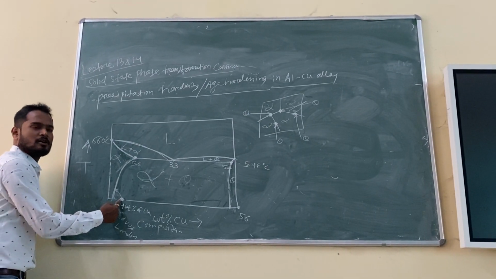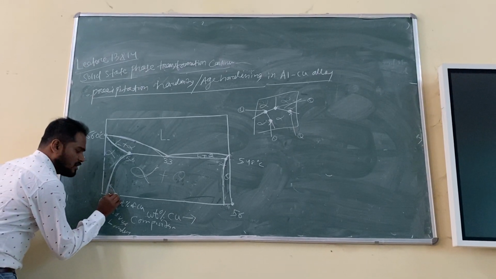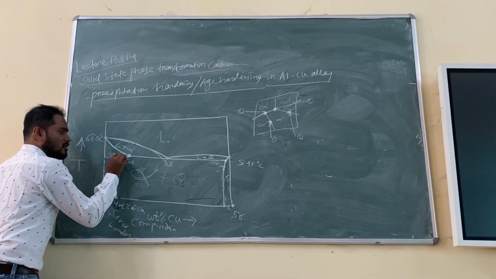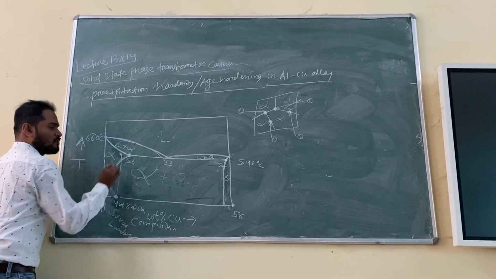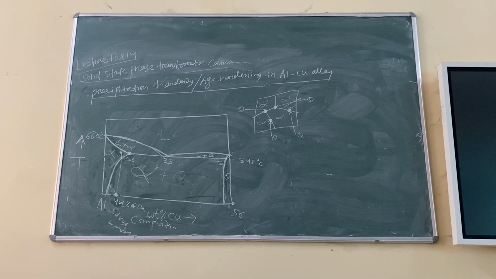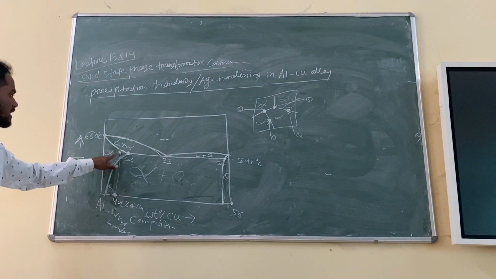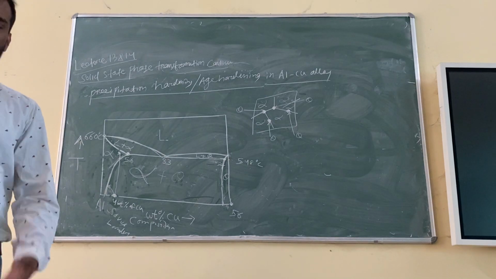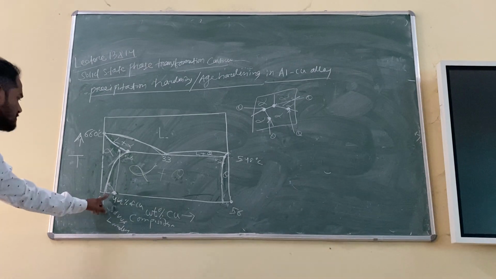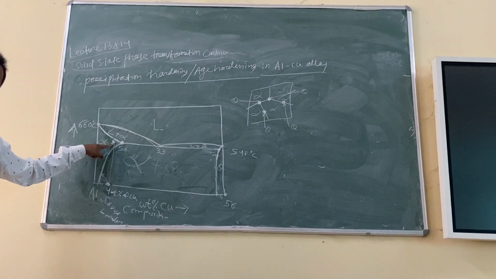You have chosen 4 weight percent. I have chosen 4 weight percentage of copper in aluminium. Now, if I heat this alloy and go to a region of this one, I reach this point. What will happen to the alloy at this point? Alloy will remain in solid state, right? Because this is the solidus boundary. Remember, right? And you are at this temperature and you want to look under a microscope. What is the structure? What can you see? Only alpha. At this temperature you are seeing alpha and theta both. But at this temperature, what will you be able to see? Only alpha. Very good.